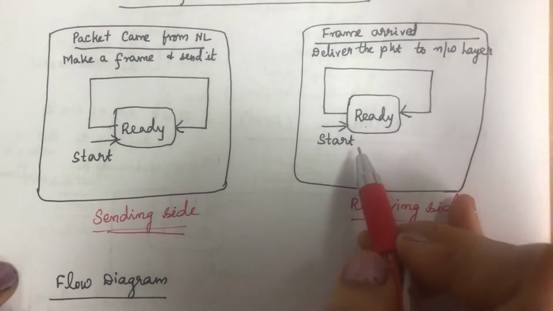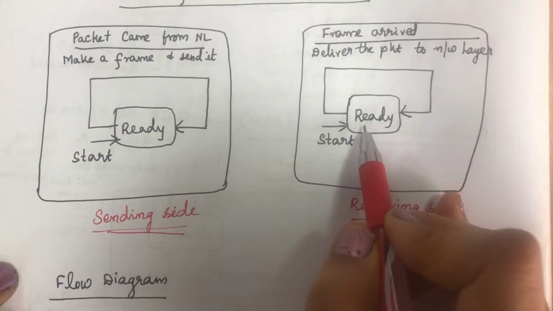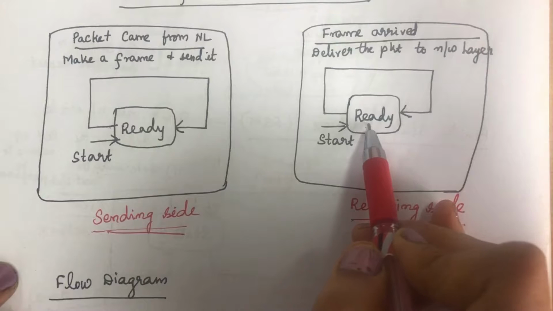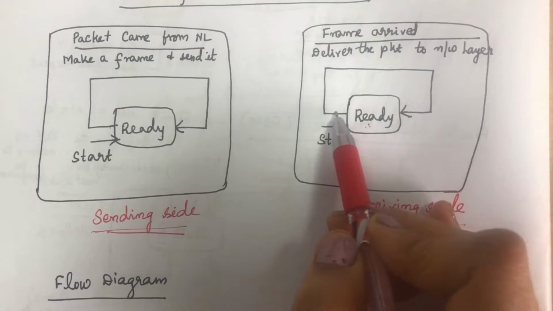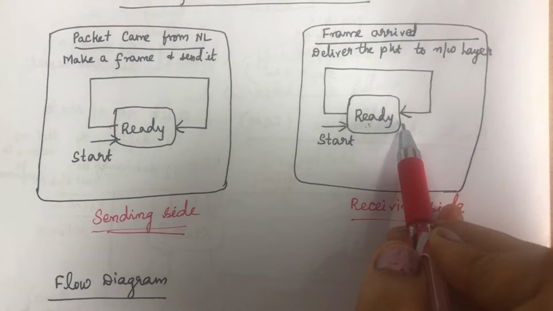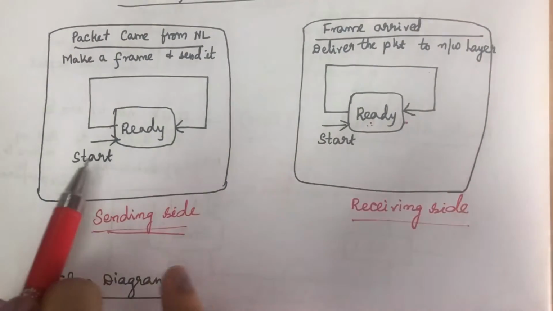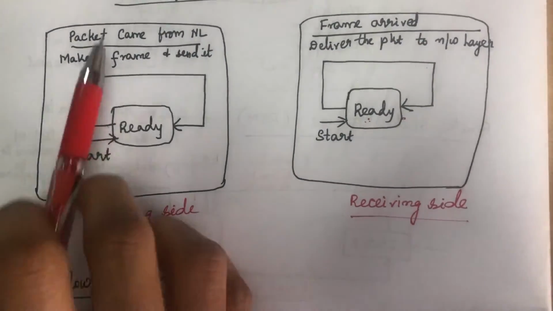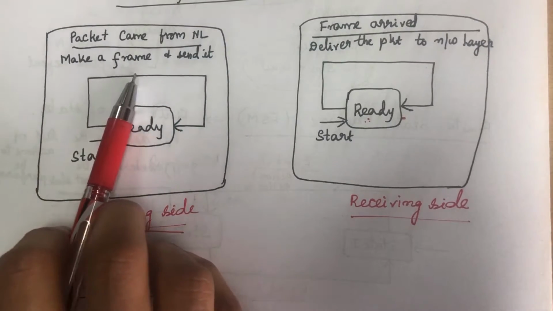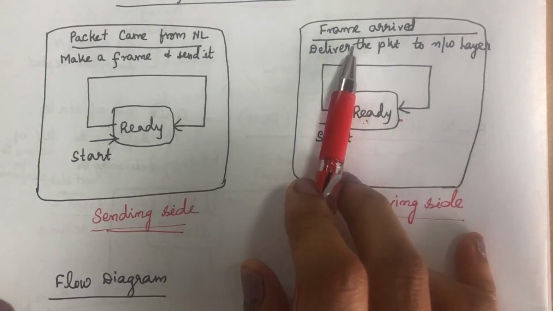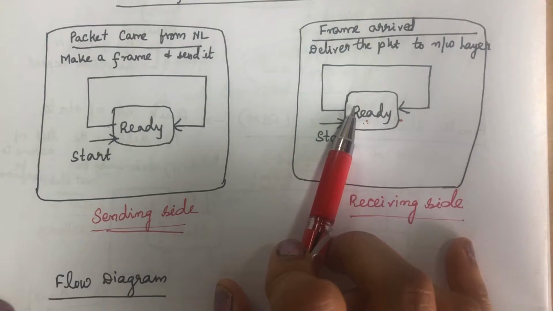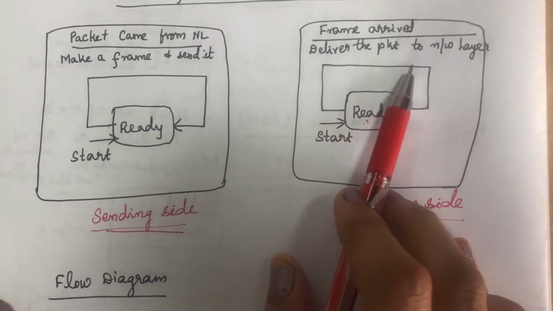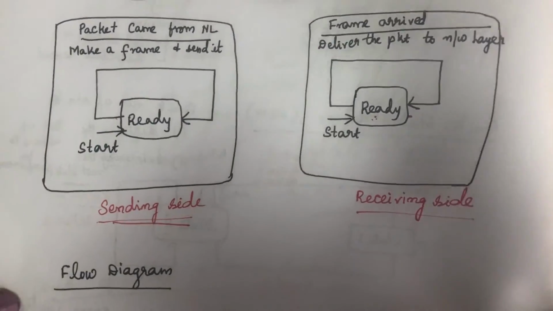Coming to the receiving side, again this machine will be in the ready state. When any frame arrives from the sending side, it will decapsulate the packet and deliver the packet to the network layer. Again, it will be in the ready state itself. Here we have drawn the finite state machine for the sending side as well as for the receiving side. When a packet comes from the network layer, it will make a frame and send it to the receiving side. Once the frame arrives on the receiving side, it will decapsulate the packet and send it to the upper layer. This is what the finite state machine of the receiving side will do.